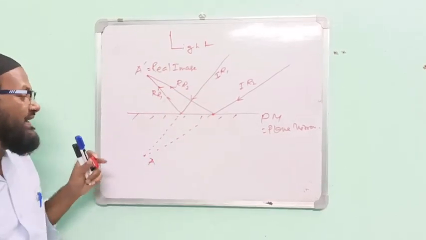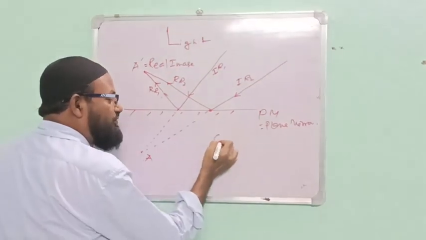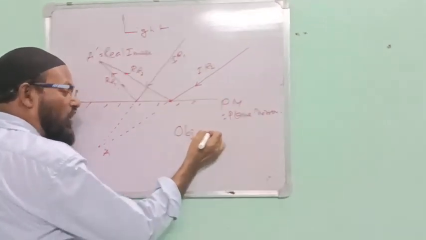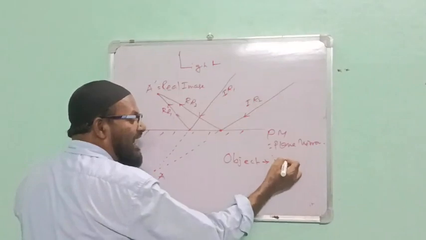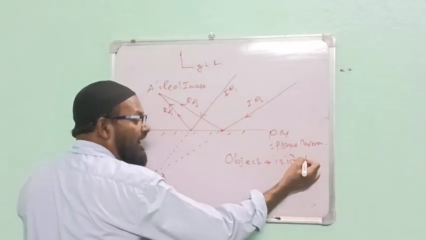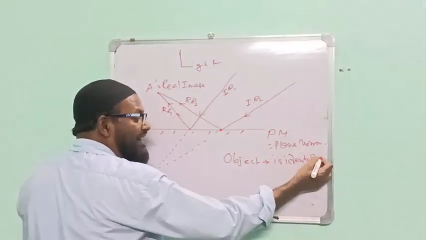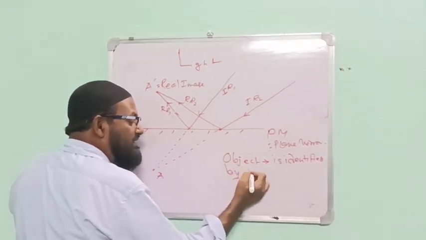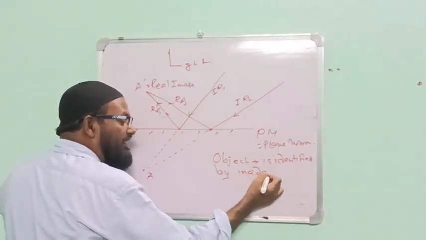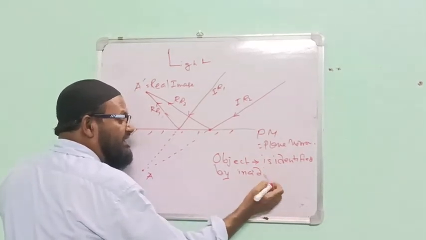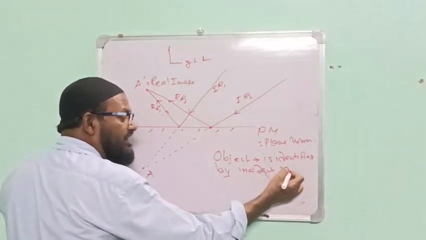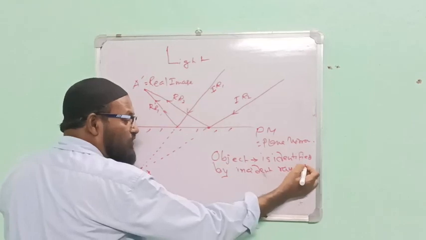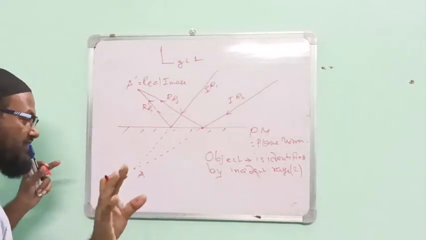How will you identify an object? Please write down the language. Object is identified by incident rays. How many rays? We need only two rays.